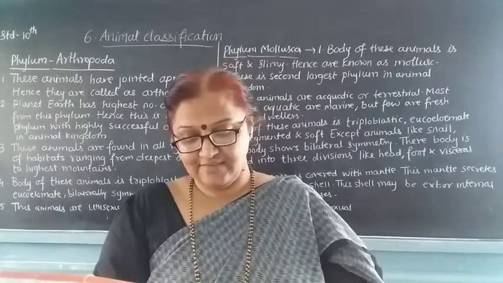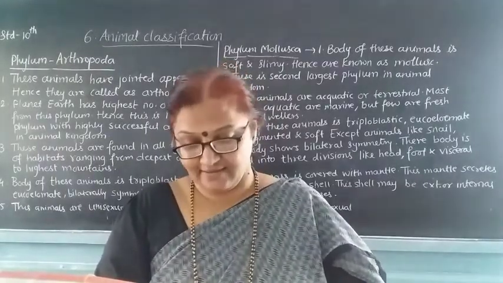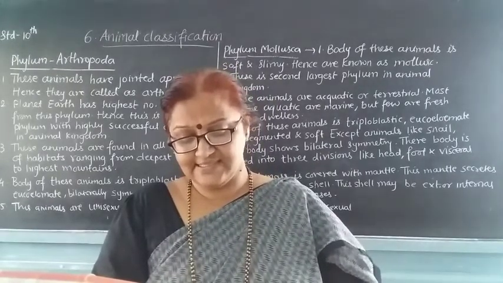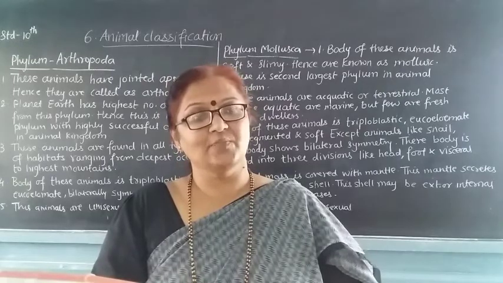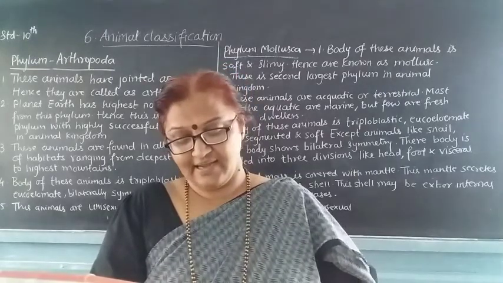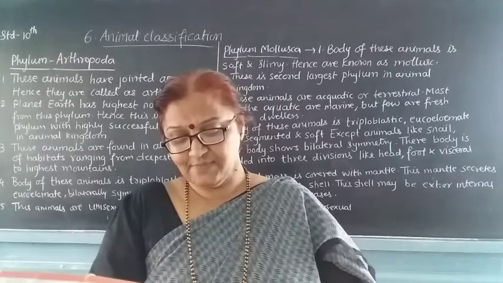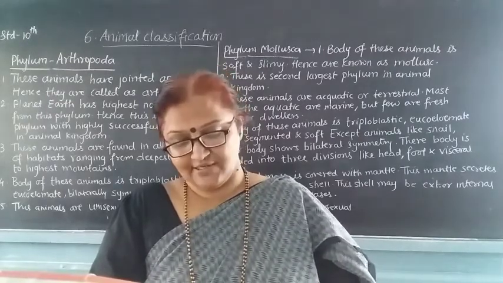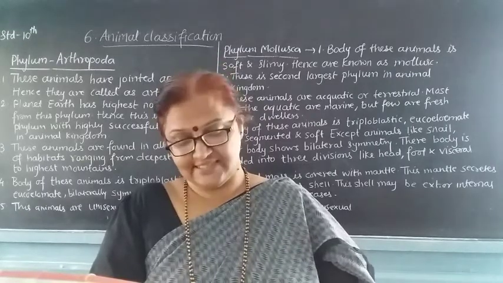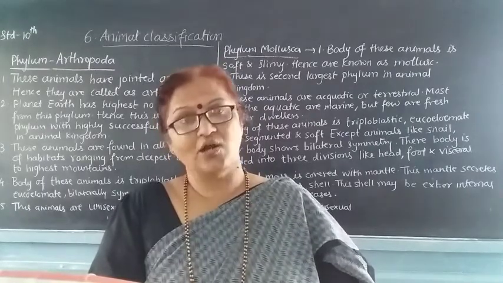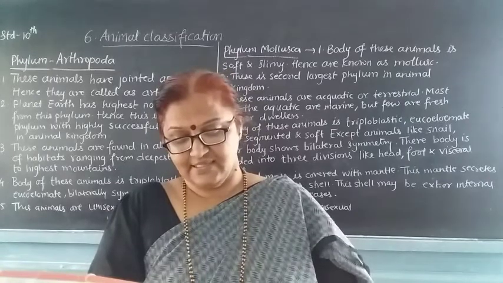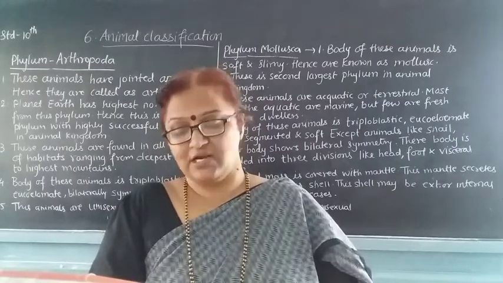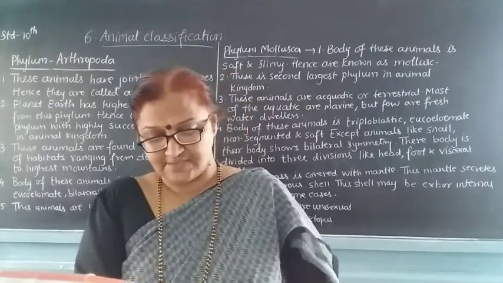The next phylum is Hemichordata. The body of these animals is divided into 3 parts: proboscis, collar and trunk. Notochord is present in the proboscis region only. Hence they are called hemichordates. These animals are also called acorn worms.